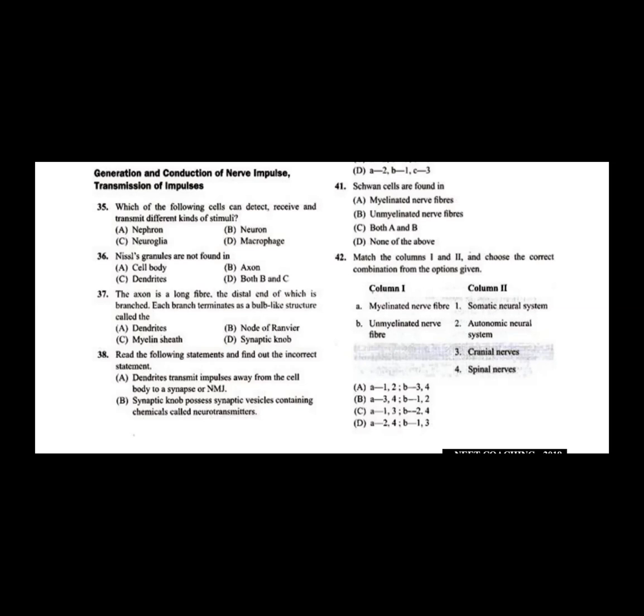Now question number 38, read the following statements and find out the incorrect statement. Dendrites transmit impulses away from the cell body to the synapse.